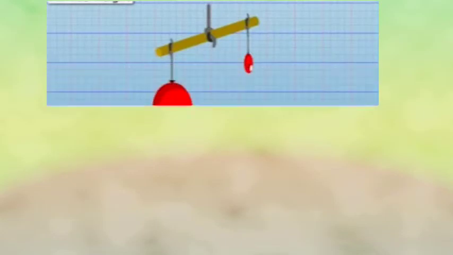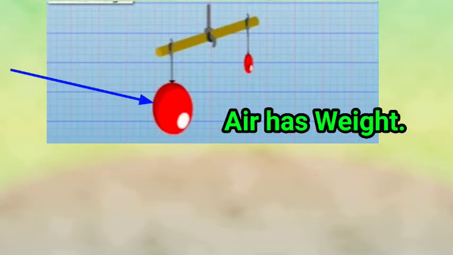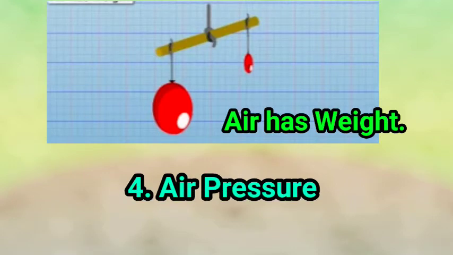Children, during this activity, you saw that the balance tipped to the side of the full blown balloon. This shows that air has weight, and the weight of air is called air pressure. So children, we will learn more about this in our lesson number 4, air pressure.